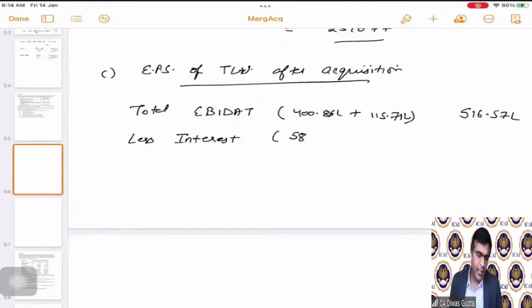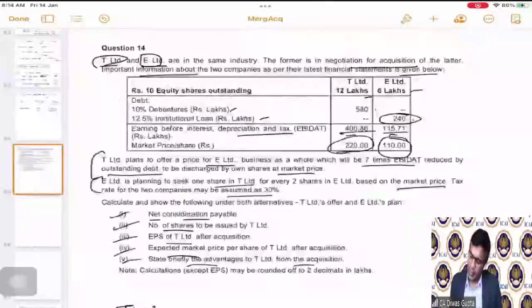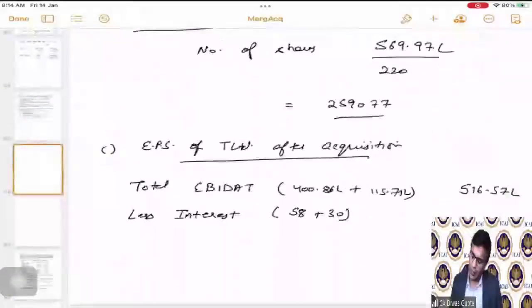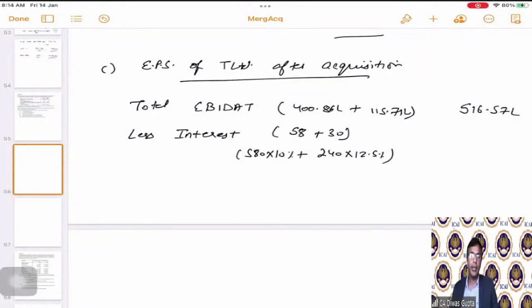Interest is 58 plus 30. How have we calculated this interest? On 580, there is a 10% interest, and on 240, there is a 12.5%. 240 multiplied by 12.5%, and 580 multiplied by 10%. All this put together is the interest for both the companies. So this comes as 88 lakhs.